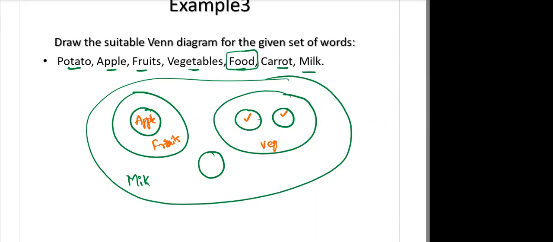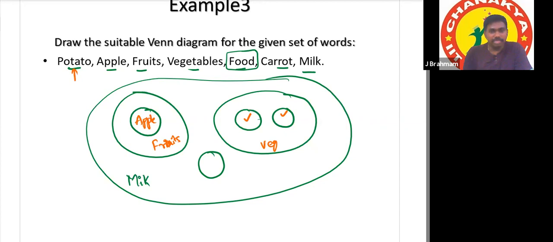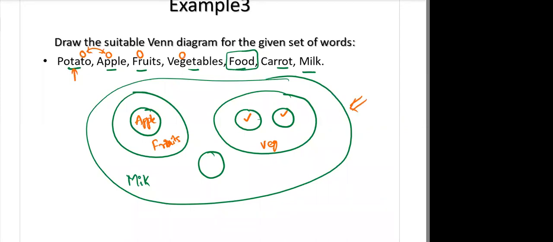Sir, only circles, or triangles also? There are 7 words, so there should be 7 circles: one circle, second circle, third circle. And what is the relation between these circles?